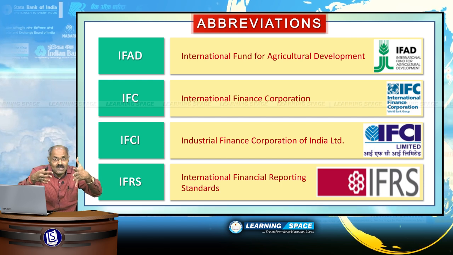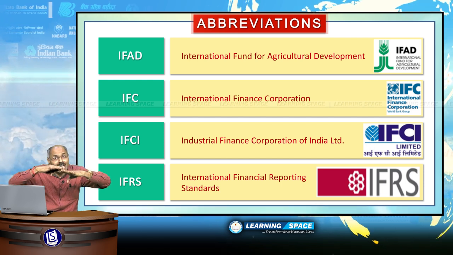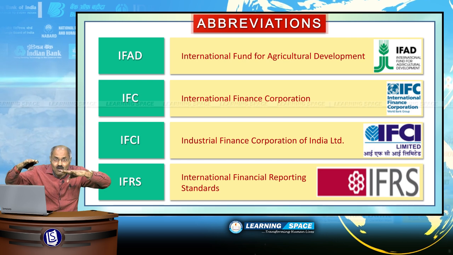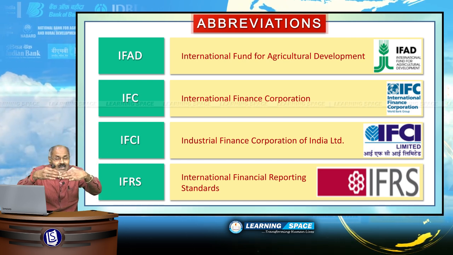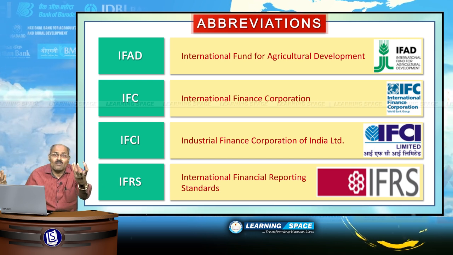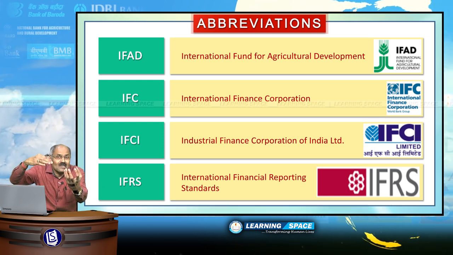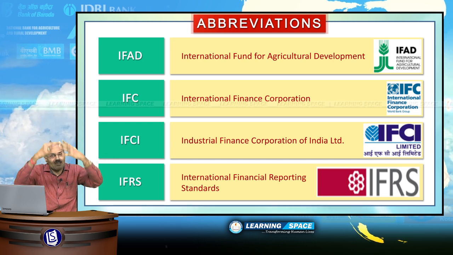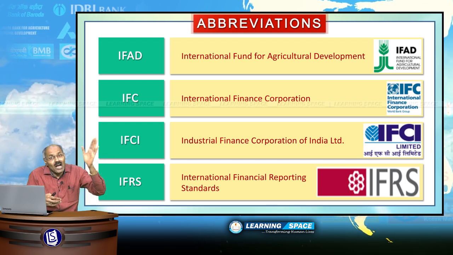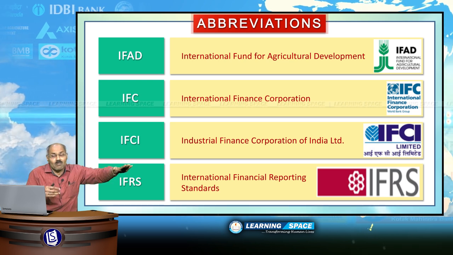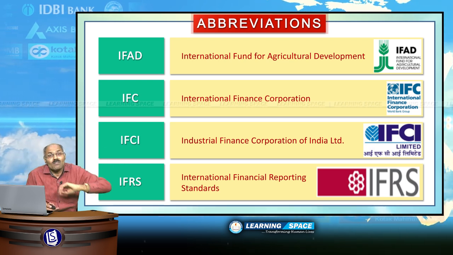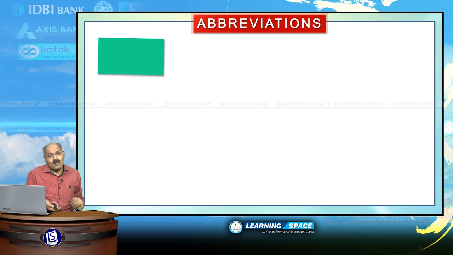This is nowadays inevitable because of multinational companies operating in several countries across the world. So basically, IFRS is the common reporting platform, that is International Financial Reporting Standards.